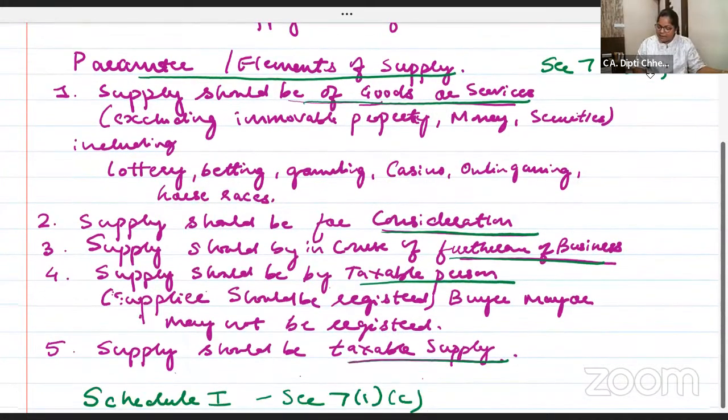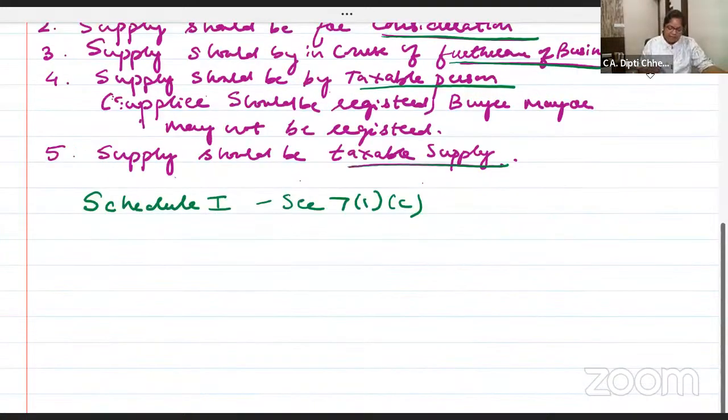तो मैम बी क्या है? बी I'm going to teach you in detail. पहले सेक्शन 7(1)(c). This is supply without consideration.